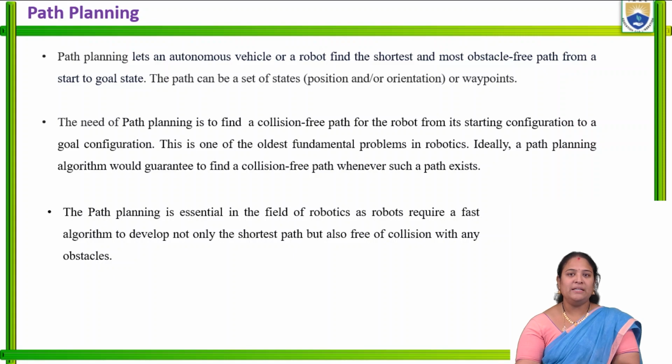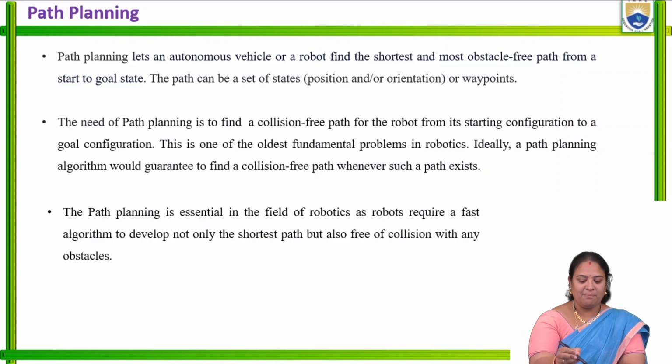This type of path planning is one of the oldest fundamental problems in robotics. To generalize, a path planning algorithm would guarantee to find a collision free path whenever a path exists.